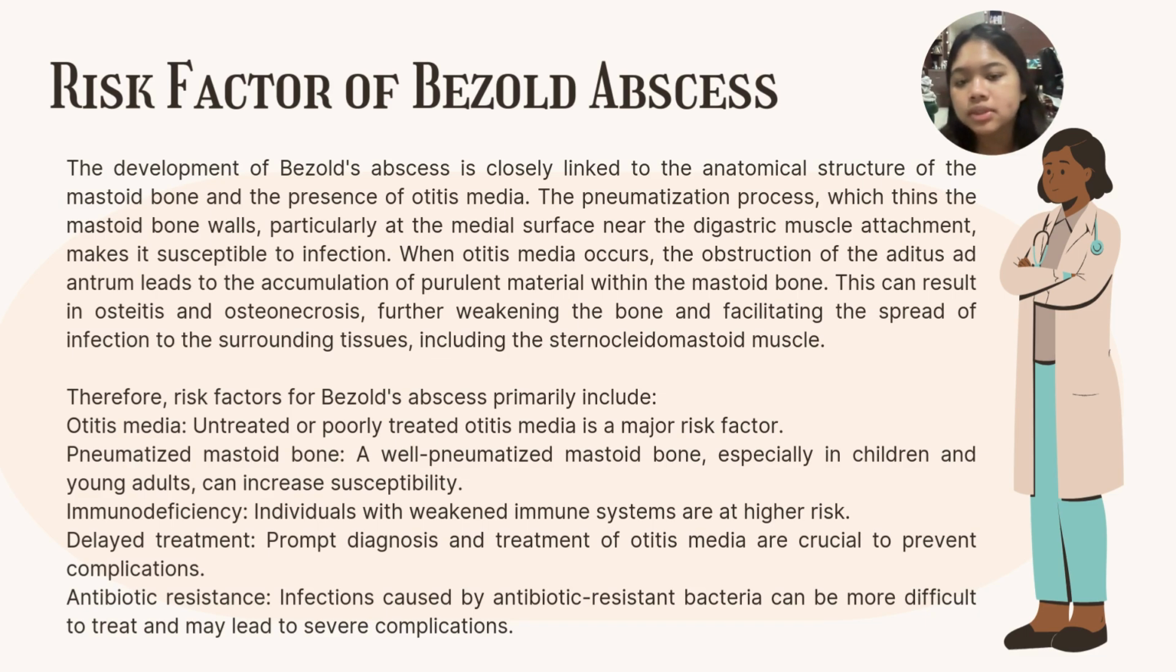The development of Bezold abscess is closely linked to the anatomical structure of the mastoid bone and the presence of otitis media. The pneumatization process, which thins the mastoid bone walls, particularly at the medial surface near the digastric muscle attachment, makes it susceptible to infection, and when otitis media occurs, the obstruction of the aditus ad antrum leads to the accumulation of purulent material within the mastoid bone. This can result in osteitis and osteonecrosis, further weakening the bone and facilitating the spread of infection to the surrounding tissues, including the sternocleidomastoid muscle.